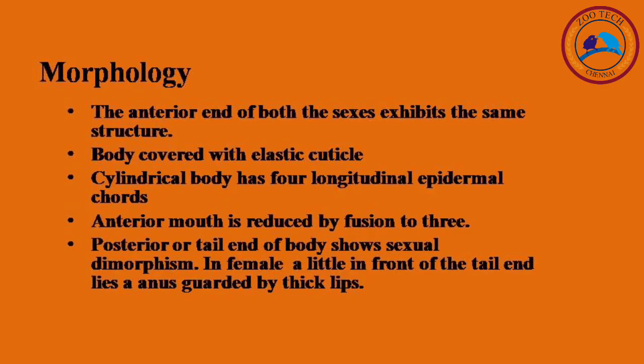Regarding the morphology, the anterior end of both the sexes exhibits the same structure. The body is covered with an elastic cuticle. The cylindrical body has four longitudinal epidermal cords. What are four longitudinal epidermal cords? You can call them streaks or lines.